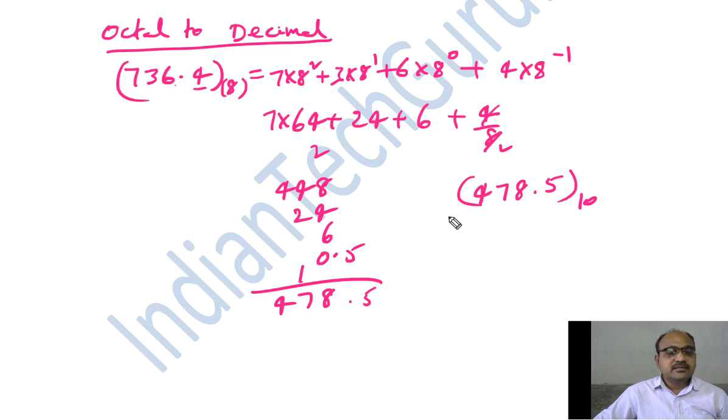The final conversion is from hexadecimal to decimal number.